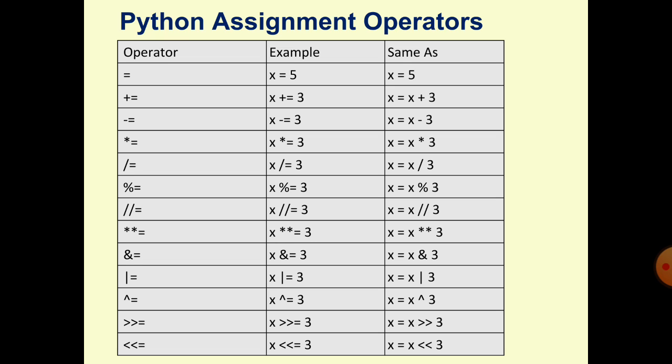You can write like this, x plus equal to 3, which means in the normal way you can write x is equal to x plus 3. So this is the shorthand mathematical assignment operator, and the other is the full syntax. You can write it like that also, and like this also.